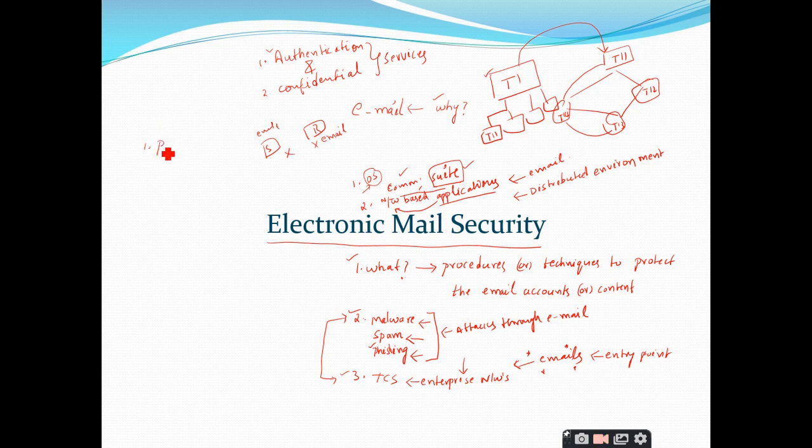The first scheme is PGP. PGP stands for Pretty Good Privacy. And the second one is S/MIME, Secure Multipurpose Internet Mail Extensions. I think we have it in our syllabus also. This part we are going to discuss.